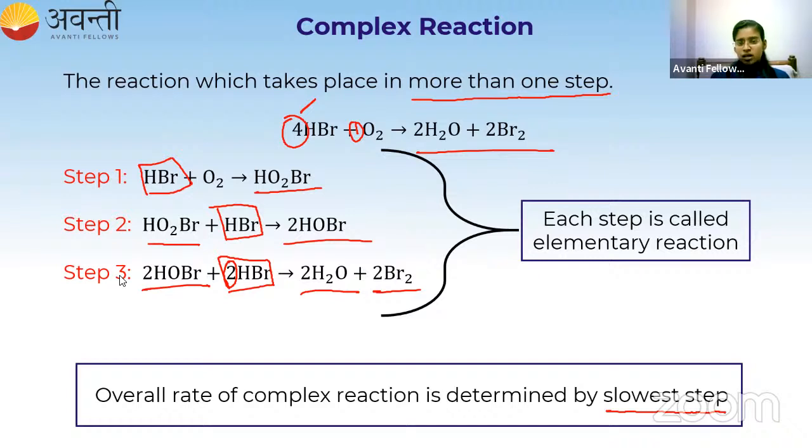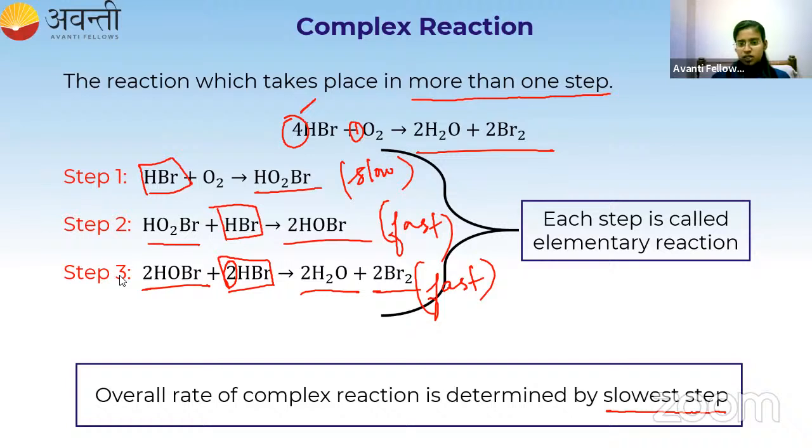Step 1 might be slow. Step 2 might be fast. Step 3 is also fast. Don't worry, this fast, slow information will be given to you in the question, and they will ask you to find the rate determining step.